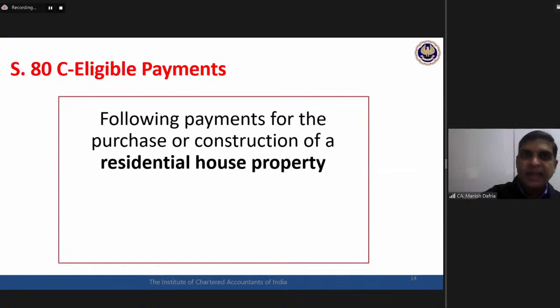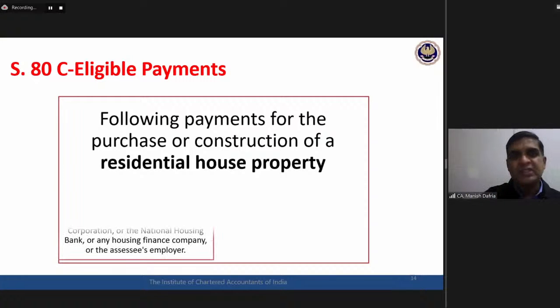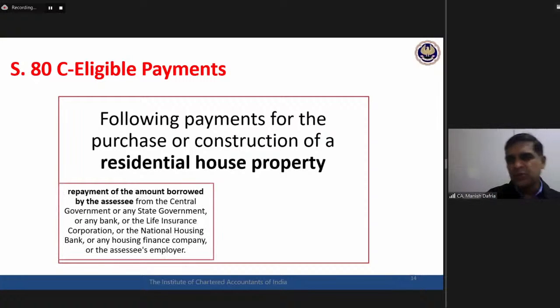Then, in respect of residential house property, the next eligible payment for section 80C is with respect to purchase or construction of a residential house property. My assessee has purchased a property or has got a property constructed. Then the loan which he has taken with respect to that house property, the principal component of that particular loan which has been repaid, is eligible for 80C deduction.